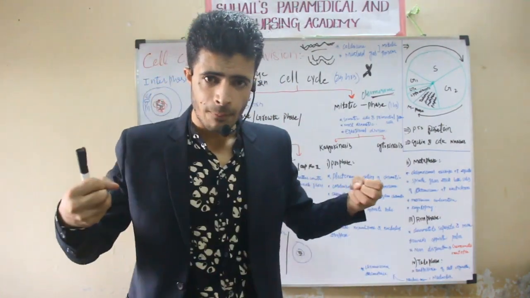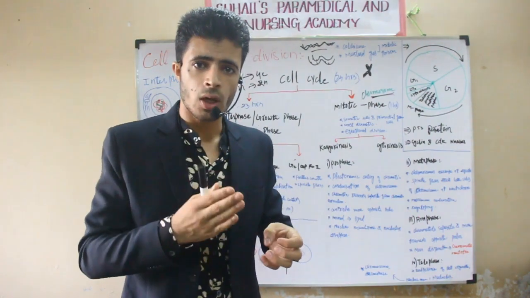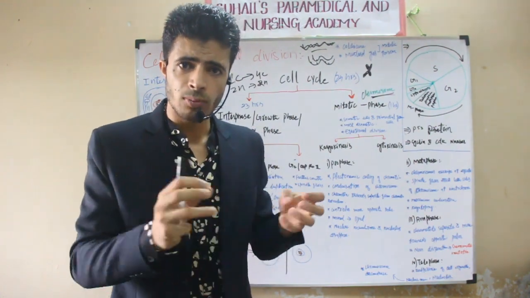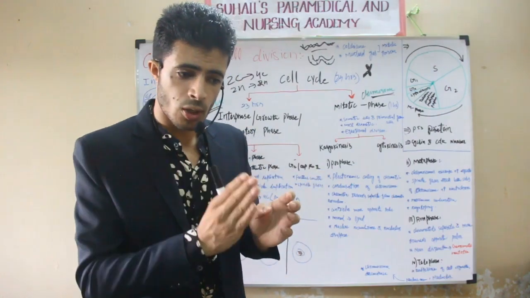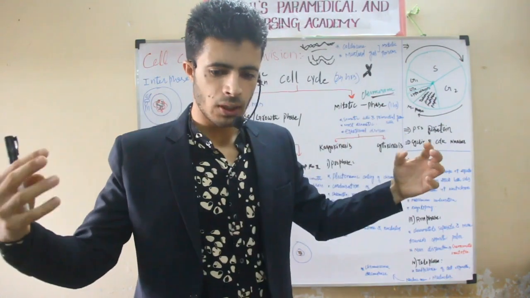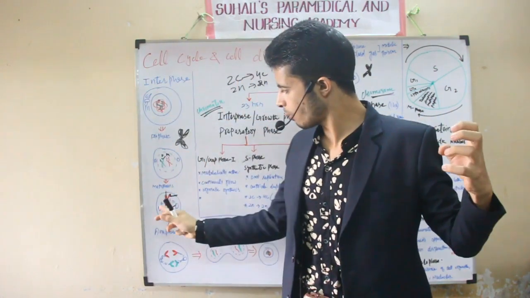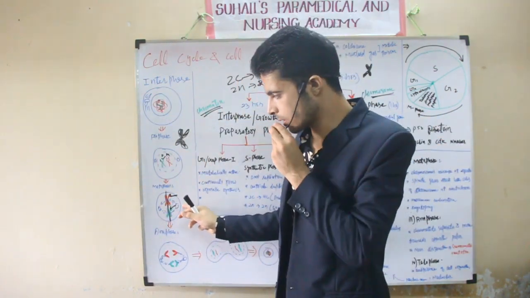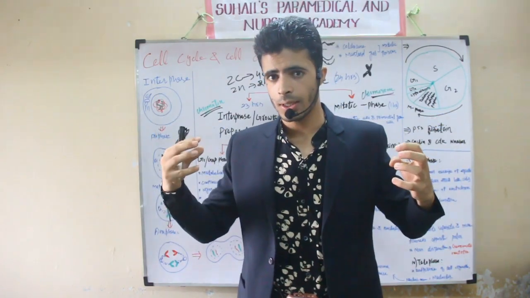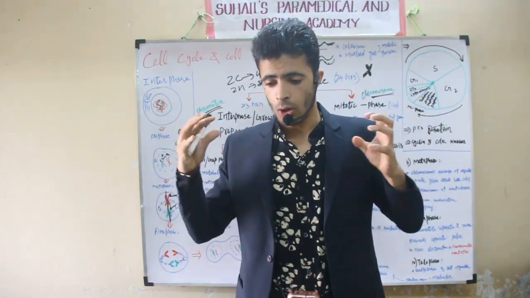The cell has to divide the chromosomes. The separation of sister chromatids should occur. The separation of sister chromatids at the kinetochore, at the centromere of the chromosomes, the division of the centromere will occur. For that, we have to attach the spindle fibers. Spindle fibers will be formed from the centrioles, two centrioles from the opposite poles of the cell. Remember, for that purpose, in the cytoplasm, we have to remove the nuclear membrane, the nucleolus, and the organelles. Then only spindle fibers will attach on the chromosome on both sides.